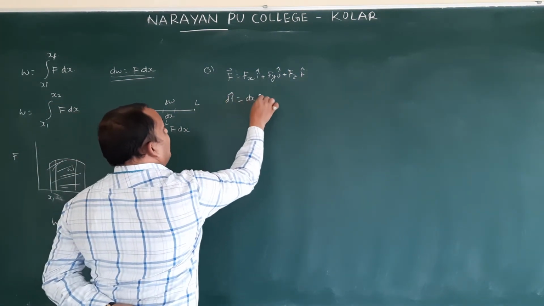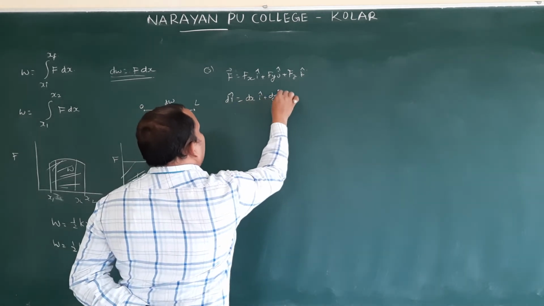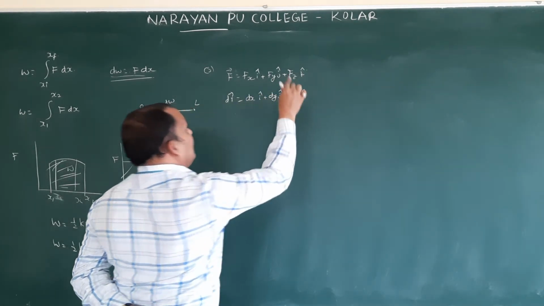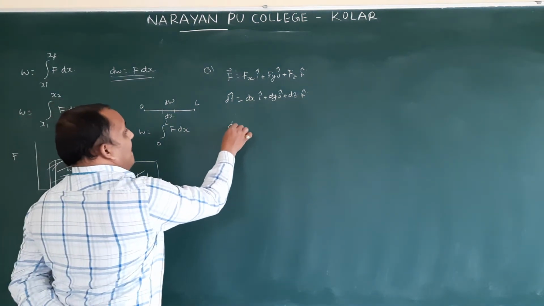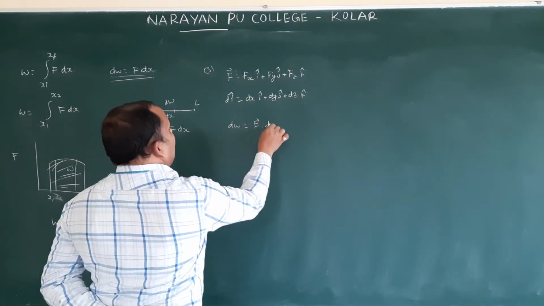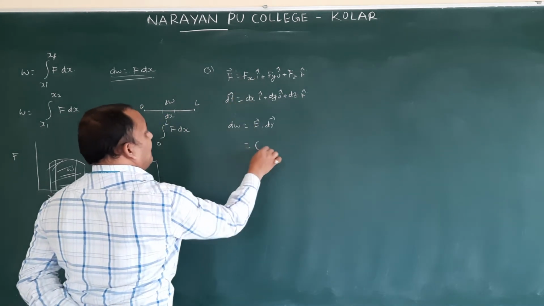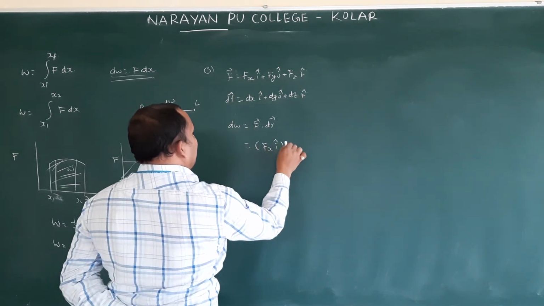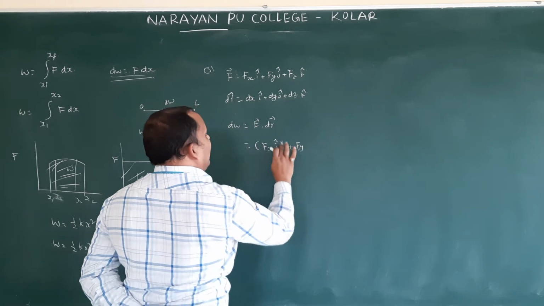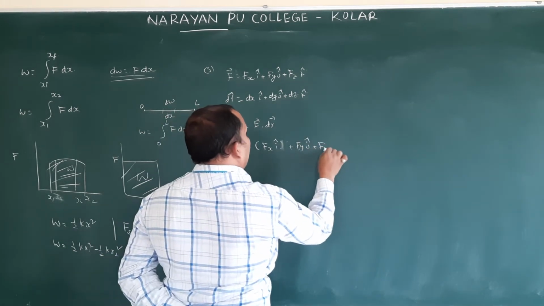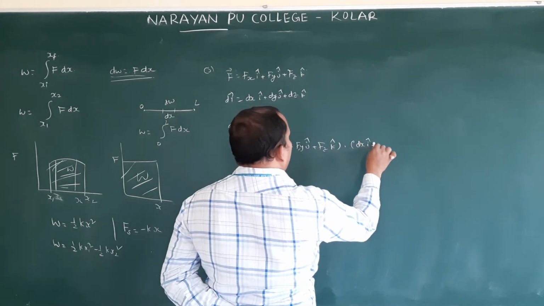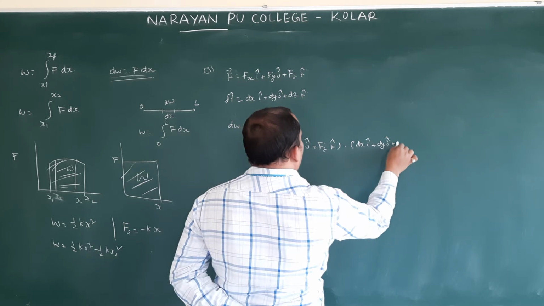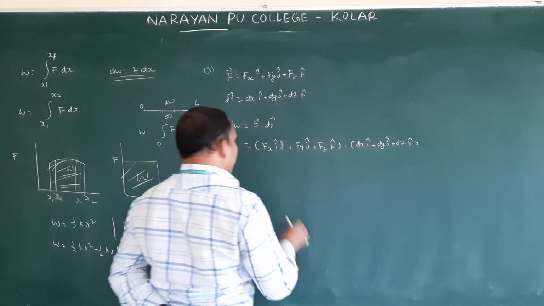dr bar is equal to dx i cap plus dy j cap plus dz k cap. So then work done, dW, is equal to F bar dot dr. F bar value is Fx i cap plus Fy j cap plus Fz k cap, dot dr bar, dx i cap plus dy j cap plus dz k cap.